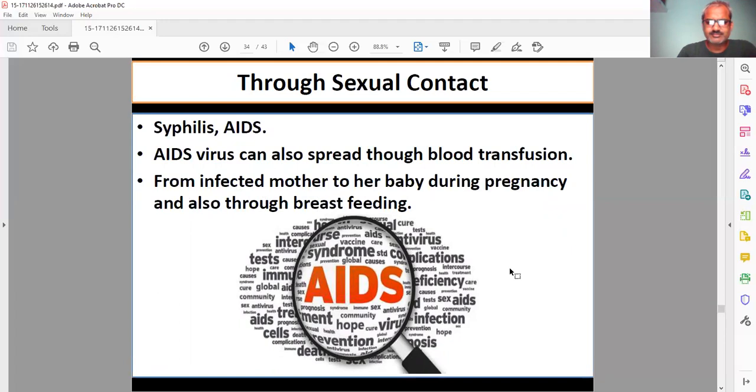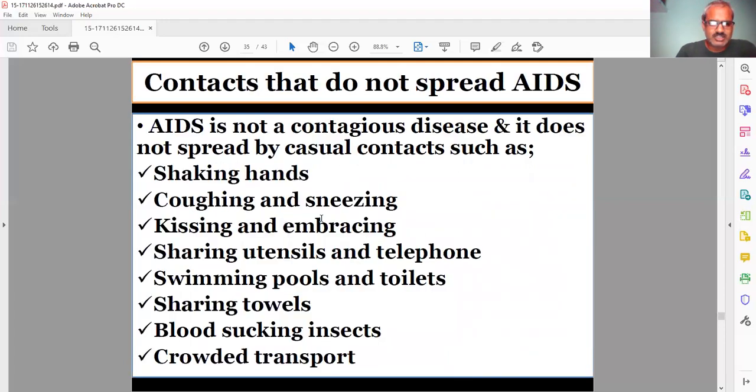So these are the different types of contact through which AIDS is not spread. AIDS is not a contagious disease. It does not spread by casual contact such as shaking hands, coughing, sneezing, kissing, embracing, sharing utensils and telephones, swimming pools and toilets, sharing towels, blood-sucking insects, crowded transport.